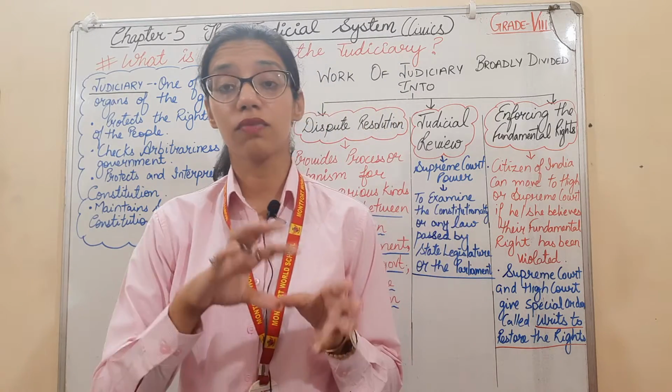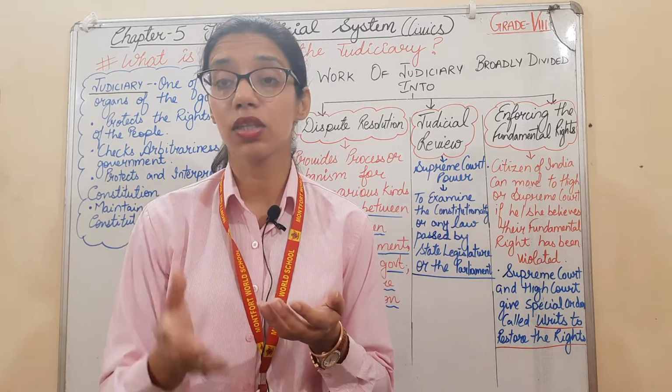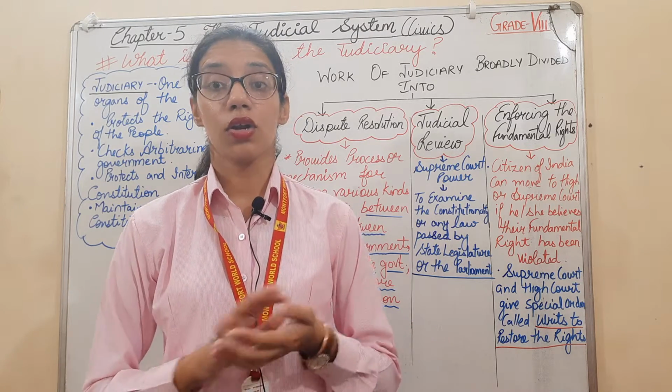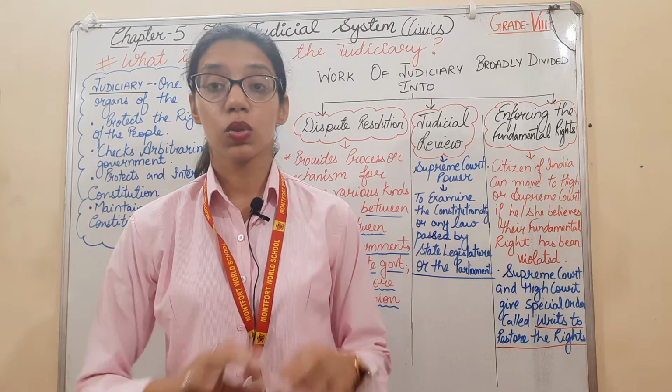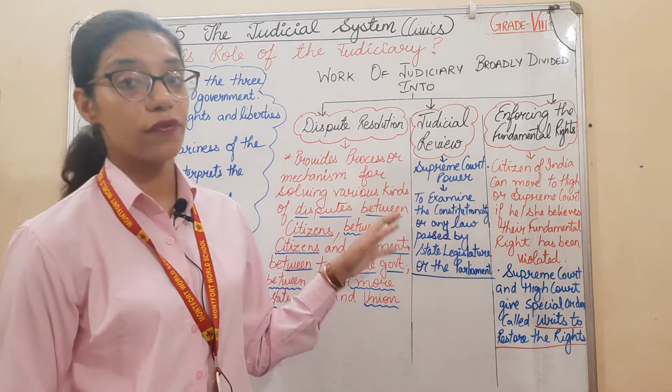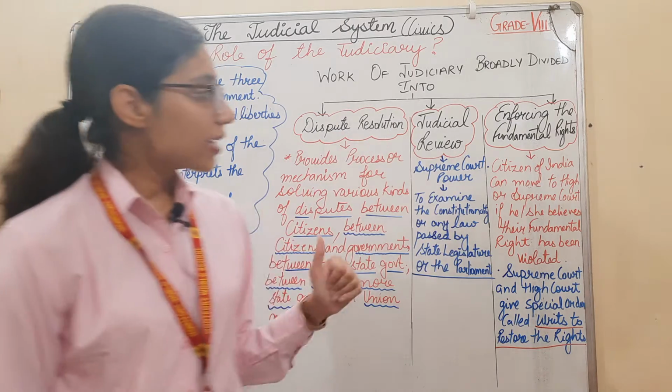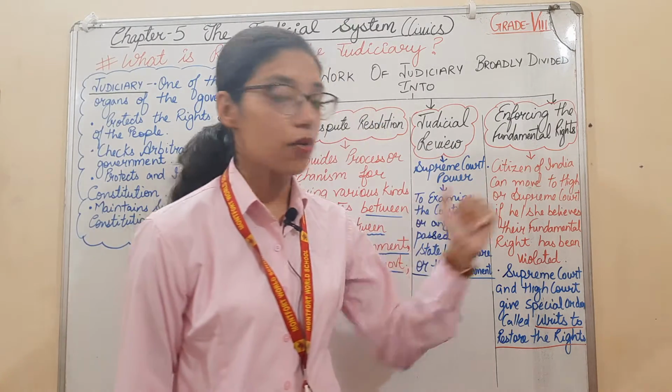So any law which is violating anything which is written in the constitution will be declared illegal, null or void. It will not be considered as a law. So this is the power of judicial review, which is in the hands of the Supreme Court. Next is enforcing the fundamental rights.